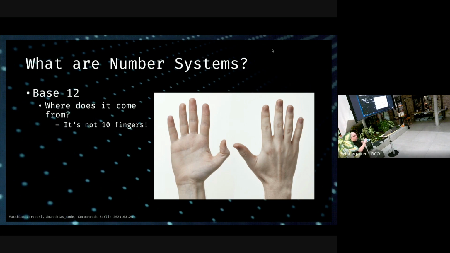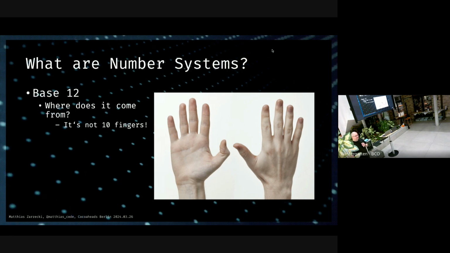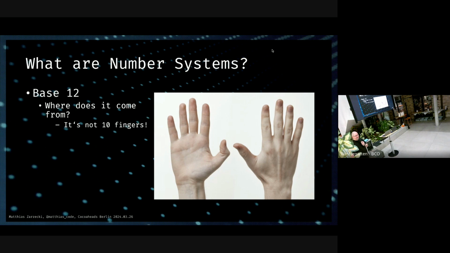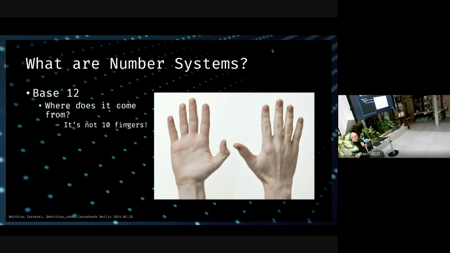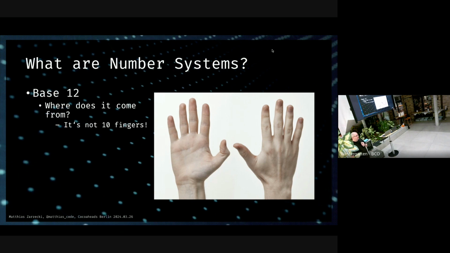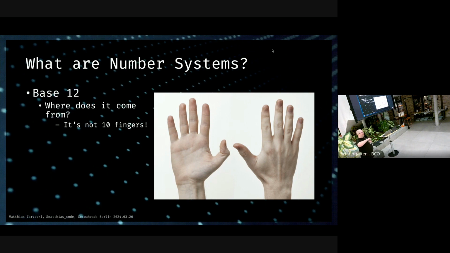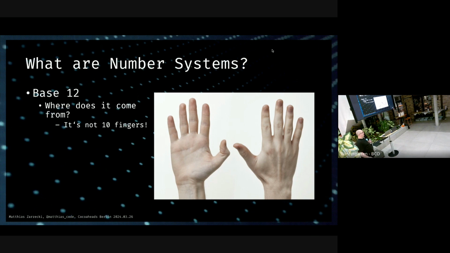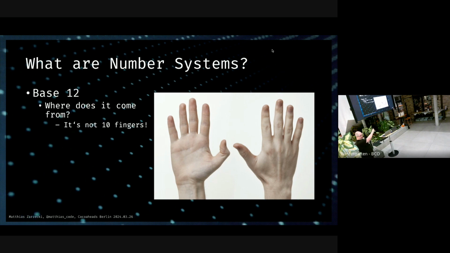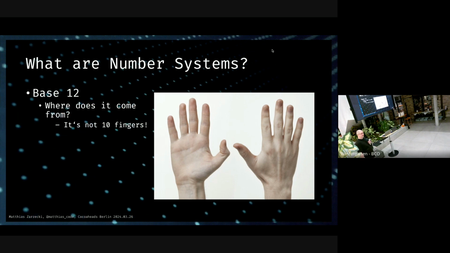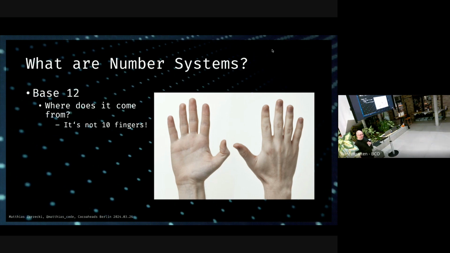Now, where does base 12 come from? It's also hidden on this image here. Come on, somebody has to know this. From the what? No? Maybe? What are you pointing to? No, it's also not, okay, time uses number 12, base 12, right? But it comes from somewhere in this image here. What are you holding up? Also not the in-betweens?